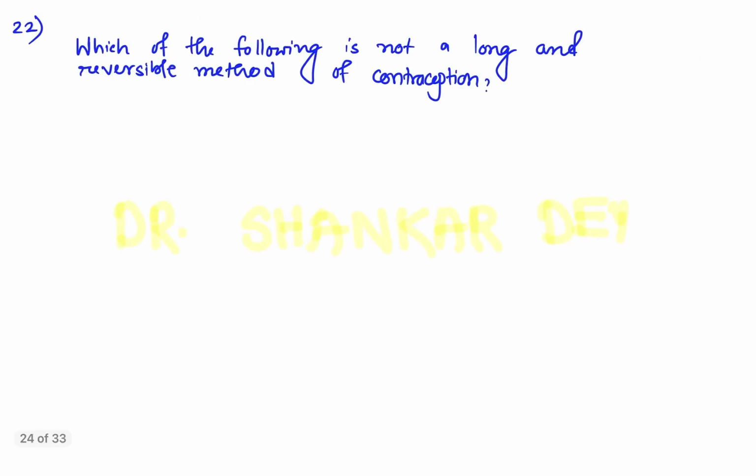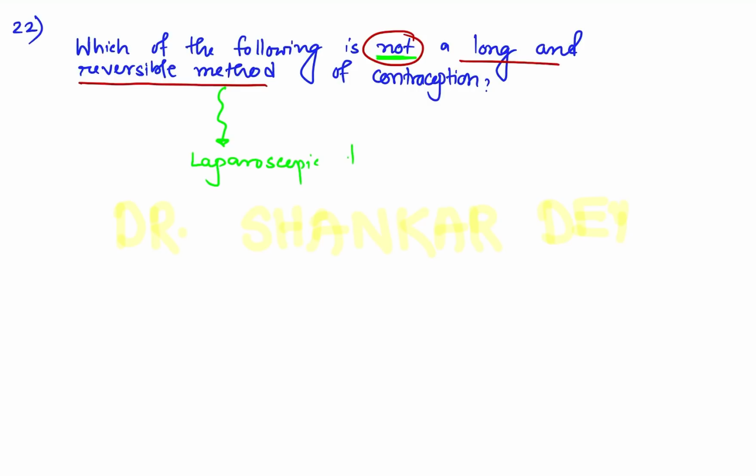Coming to question number 22, which of the following is not a long-acting reversible method of contraception? The question asked is which is not a reversible method of contraception. Among the four options, one option was laparoscopic tubal sterilization.